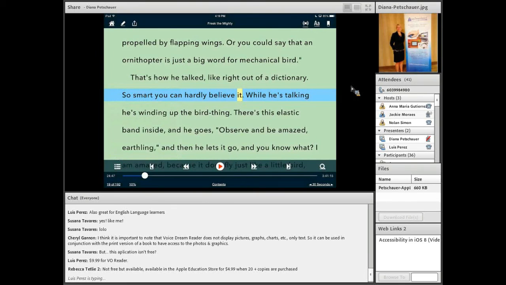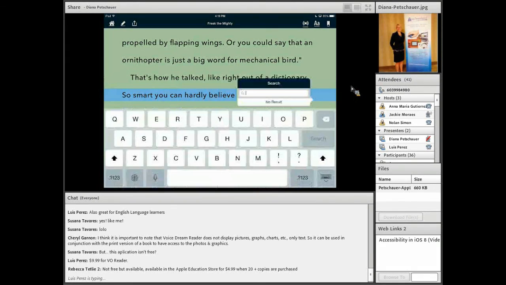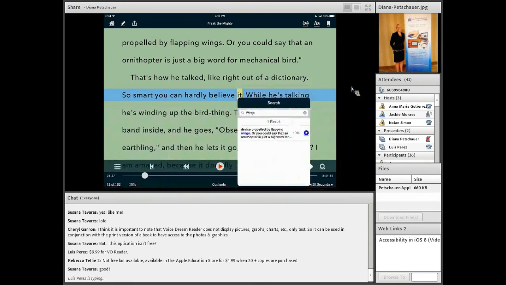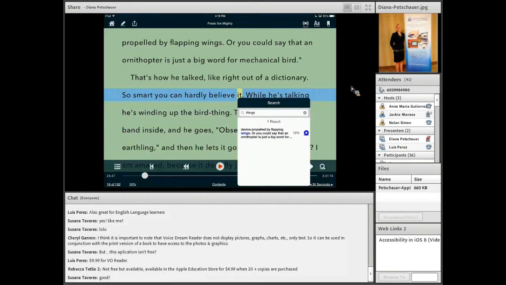Comprehension questions, studying for a test. The bottom right-hand corner is a little magnifying glass, and this is a search feature. Again, you're searching for getting back to a particular part of the book. Maybe it's because you need to reread something, or for a comprehension question you need to answer. So if I just type in the word wings, for example, and hit search, all the places where the word wings pops up, and I can get right back to that.